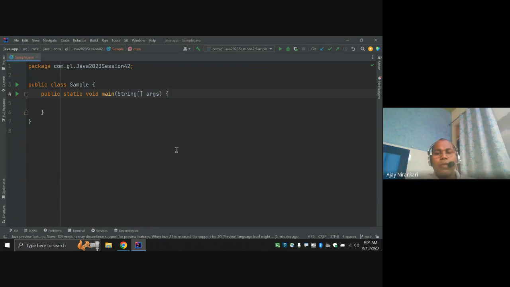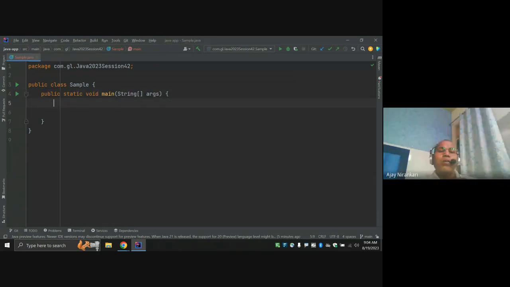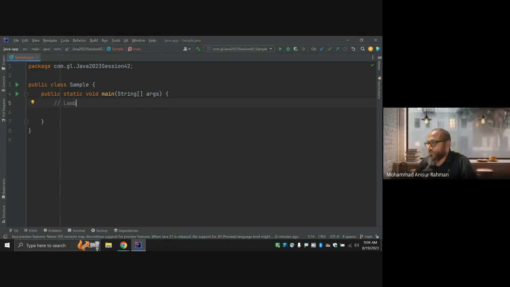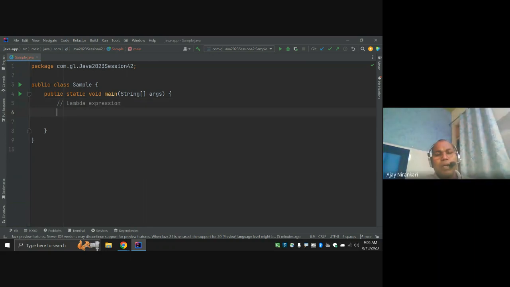Hope my screen is visible. IntelliJ IDEA. So we will continue some rules and regulations with respect to the lambda expression. Last class we discussed what the lambda expression is and how we can write it.